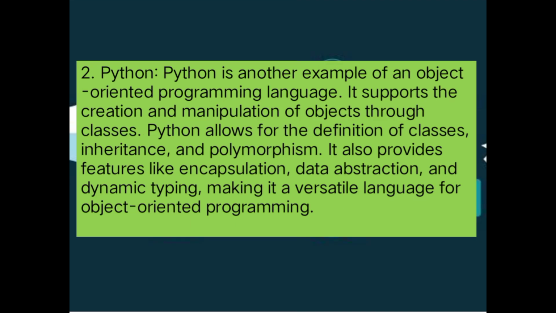Number 2 example, Python. Python is another example of an object-oriented programming language. It supports the creation and manipulation of objects through classes. Python allows for the definition of classes, inheritance, and polymorphism. It also provides features like encapsulation, data abstraction, and dynamic typing, making it a versatile language for object-oriented programming.